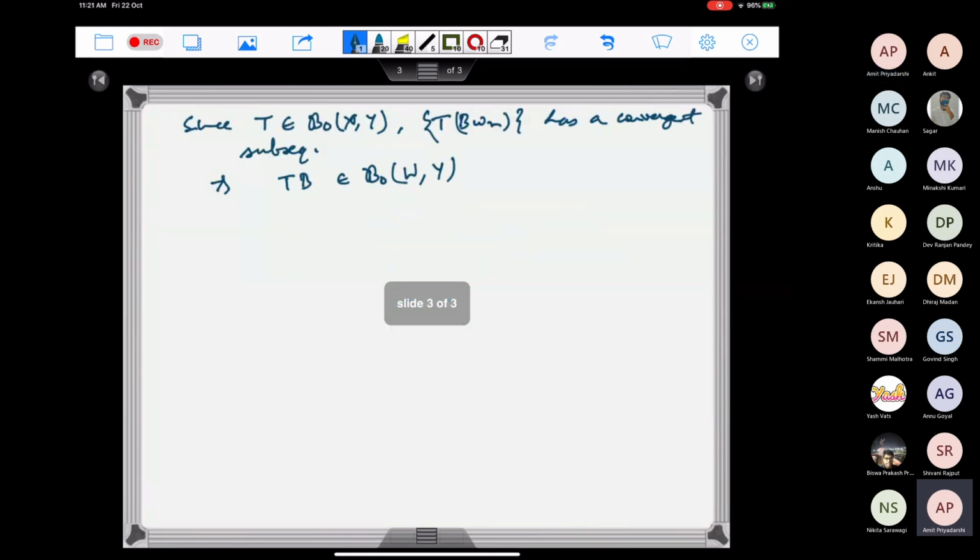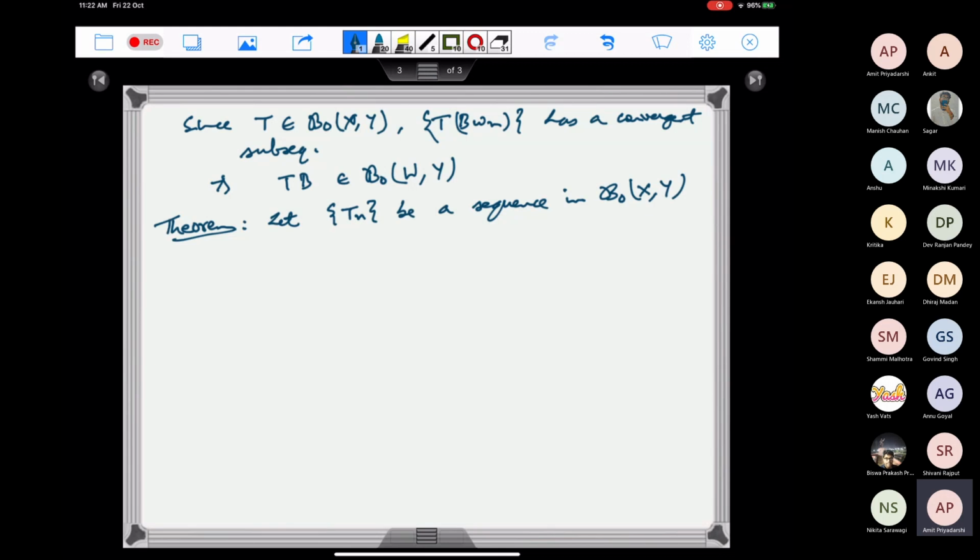So the next one is to let T_n be a sequence in B0 of XY and let T belong to B of XY such that norm of T_n minus T goes to 0 as n goes to infinity.